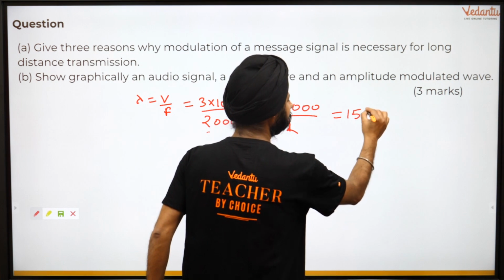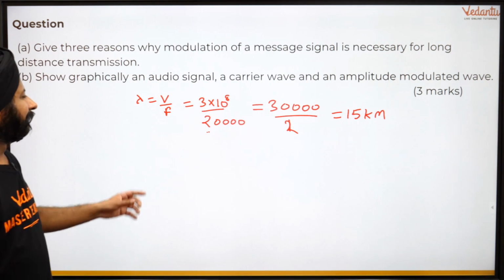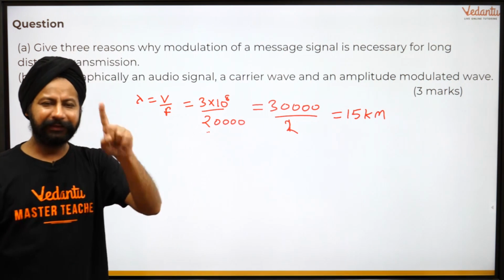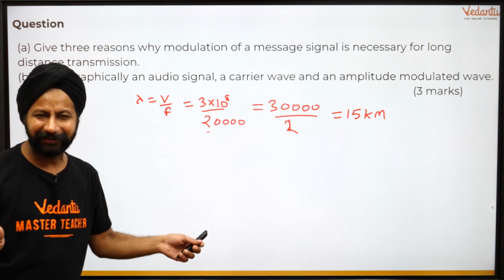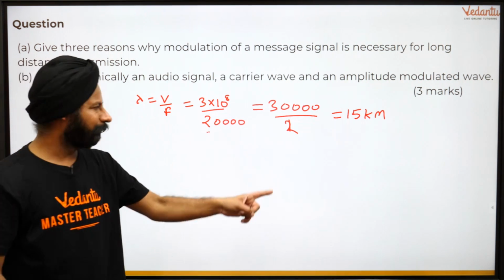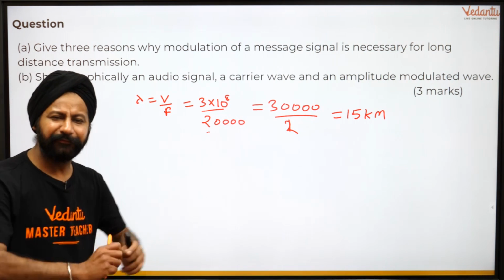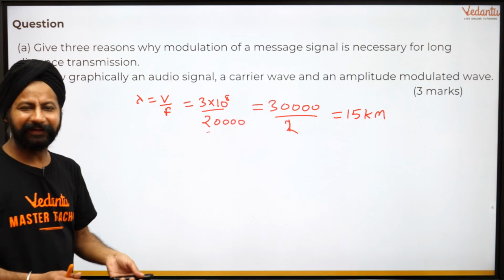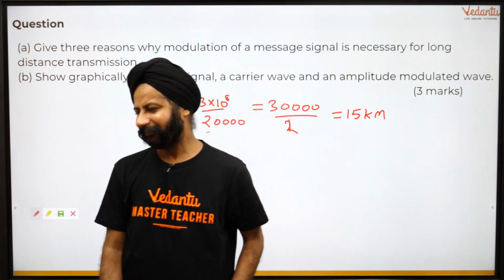15 kilometers is the wavelength. If you did not modulate the signal, the highest frequency would have this wavelength. Take 1/4 of this, you need a 3.75 kilometer long antenna. Is it really practical? No. That is why what you do is, instead of taking this frequency, you modulate, and the frequency becomes higher. If frequency is more, wavelength is less, a smaller antenna will work. That's one reason for that.